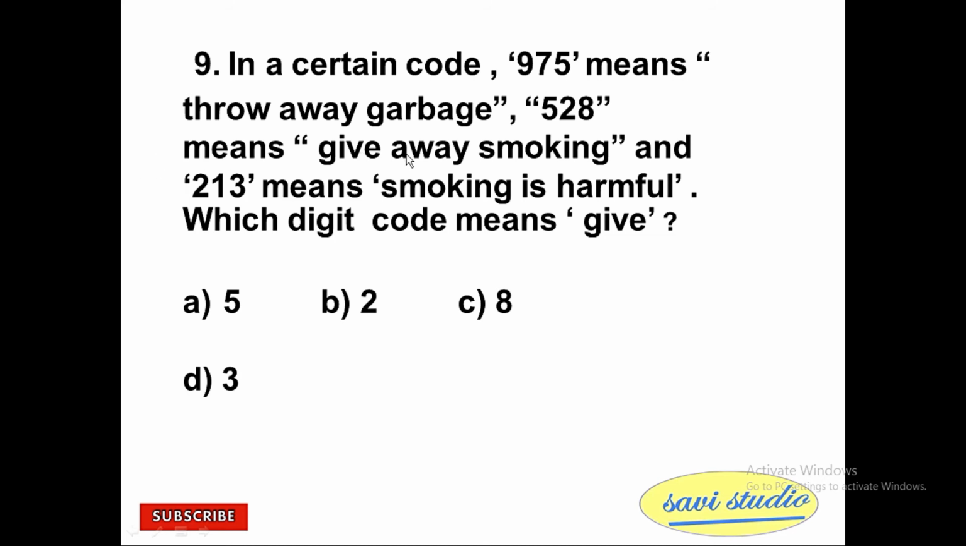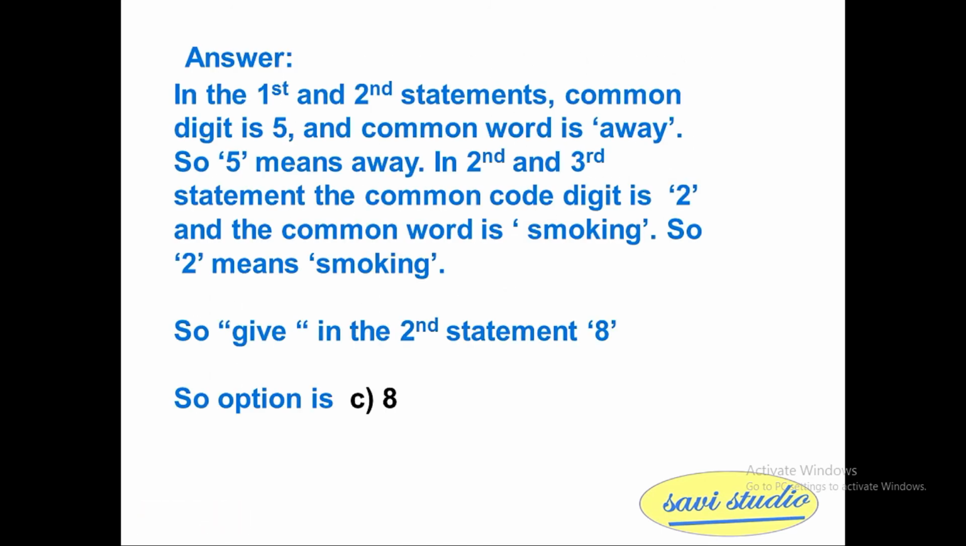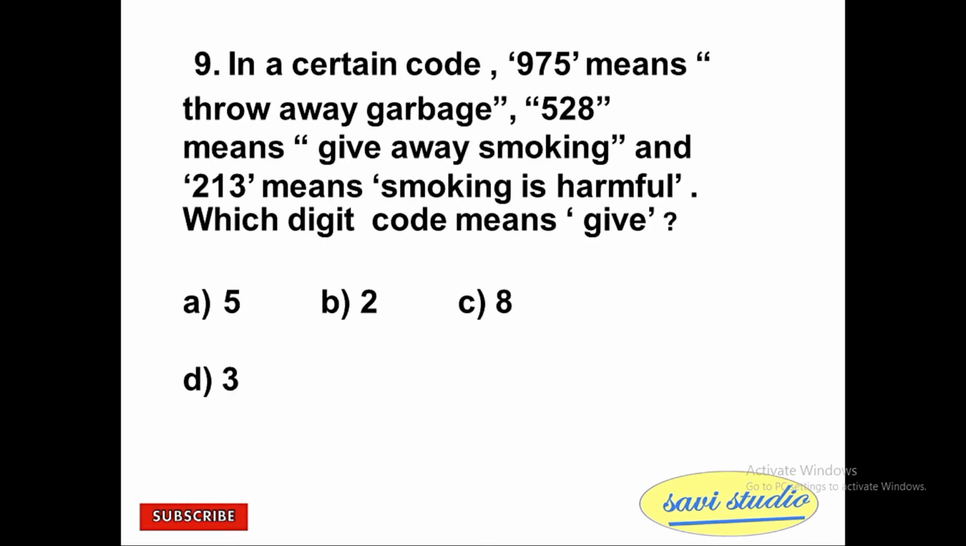So give away smoking, the option is 8. So 5 to 8, give away smoking. Away is assigned as 5, smoking is assigned as 2. So the option is C, 8.